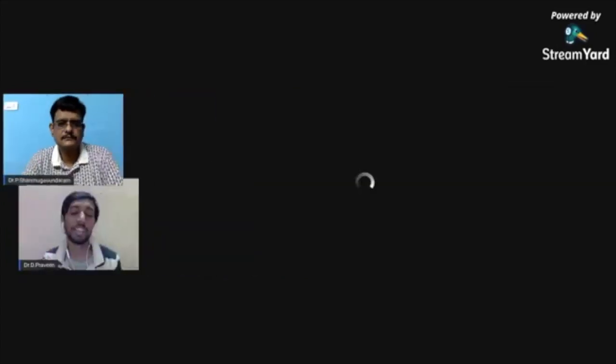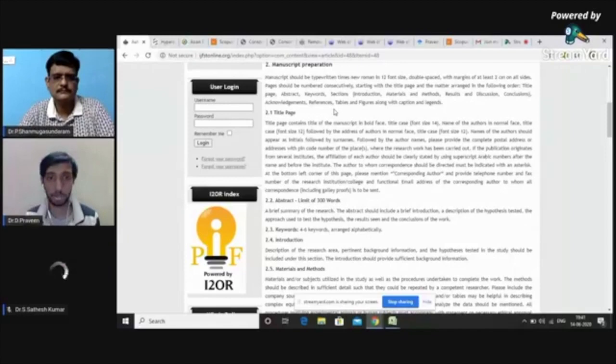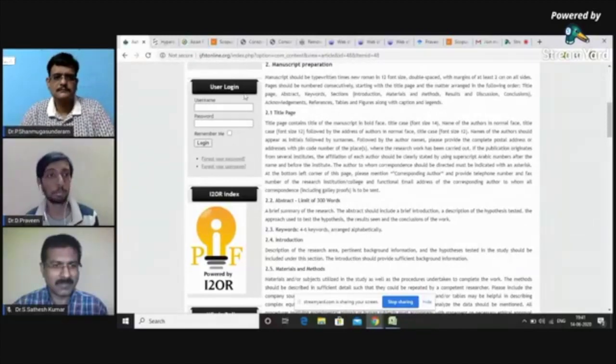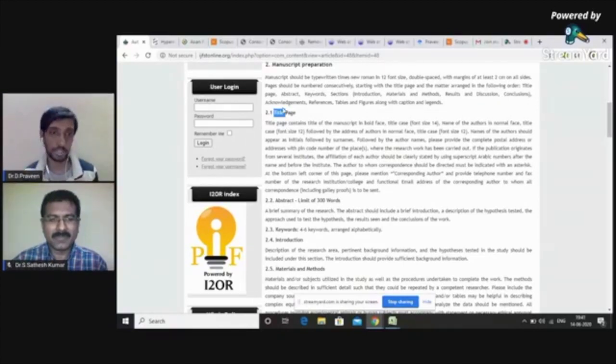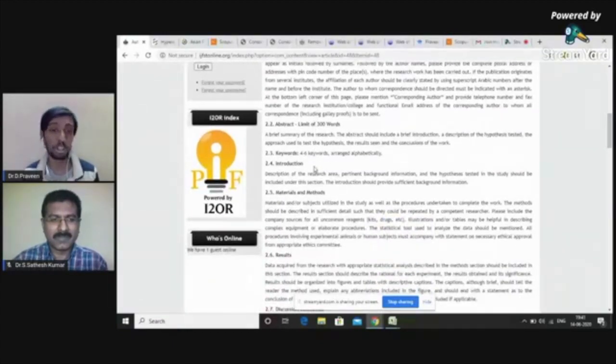Hi everyone. Now we will see some of the key aspects while writing a paper for publication. This is the page of a journal. This is the author instruction page of a journal. The first thing you should note about any article that you are writing is the title. Always make sure that your title is simple and to the point. Do not deviate from the main outcome of your work. Have a simple title. Don't use various acronyms. Don't use different jargons in your title. So have it simple. As soon as you finish your title, go for writing the body of the manuscript.